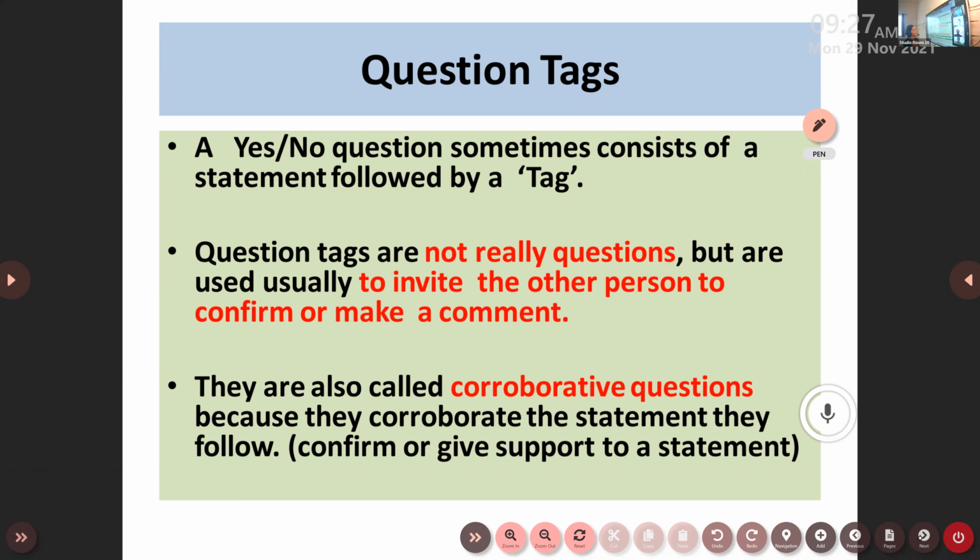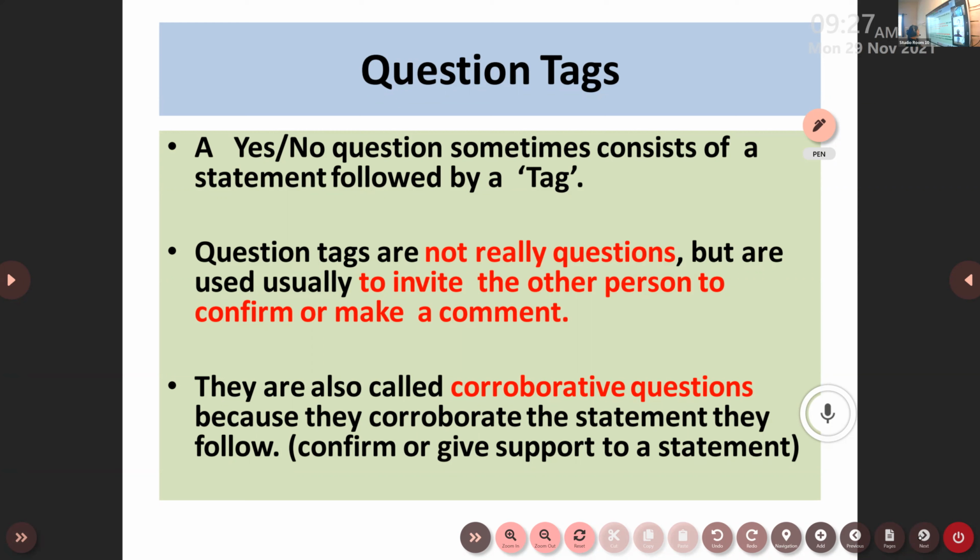Because we will be getting an answer in the form of, Johin is sleeping, isn't she? Okay, so you get, yes ma'am, she's sleeping, or no ma'am, she's not. Right? I get an answer in the form of yes or no. So it is normally used as a form of a yes or no question, and that is just like a tag. It is just fixed like a tail after a statement in a sentence.